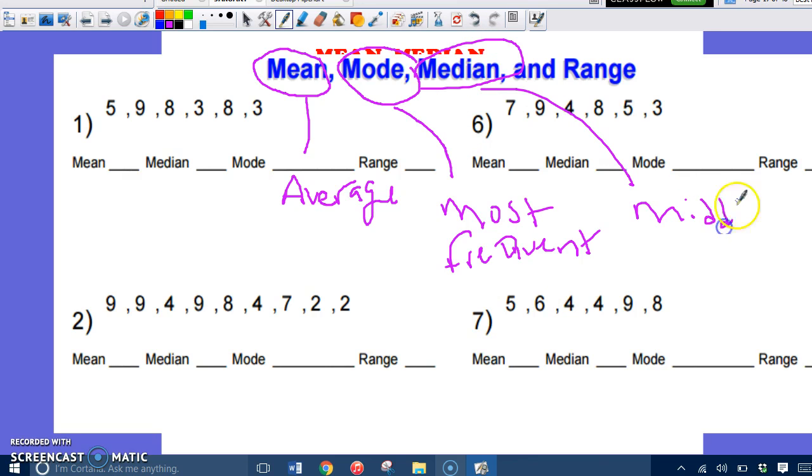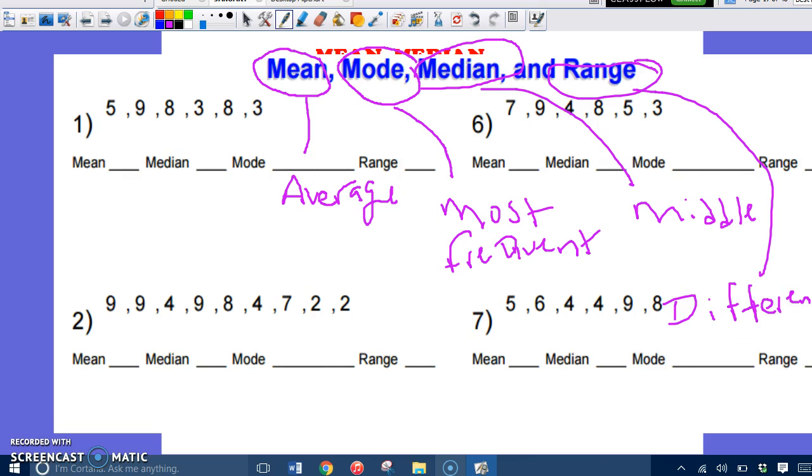What number's in the middle? And range, that's going to be the difference between your smallest number and your largest number. So you would subtract those two. Okay, so make sure you know these, and let's practice the first one.